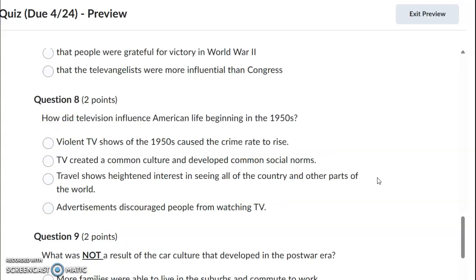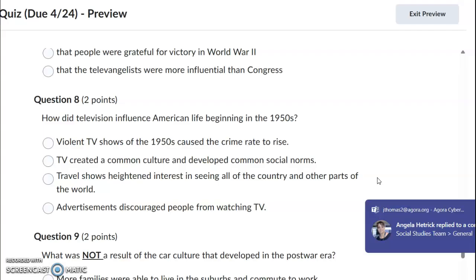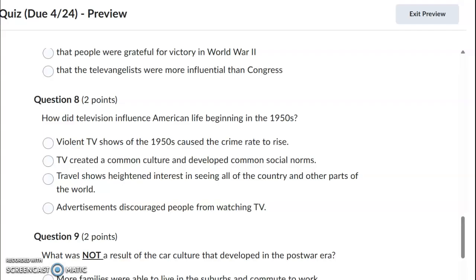Question number 8. How did television influence American life beginning in the 1950s? Violent TV shows of the 1950s caused the crime rate to rise. TV created common culture and developed common social norms. Travel shows heightened interest in seeing all of the country and other parts of the world. Advertisements discouraged people from watching TV.